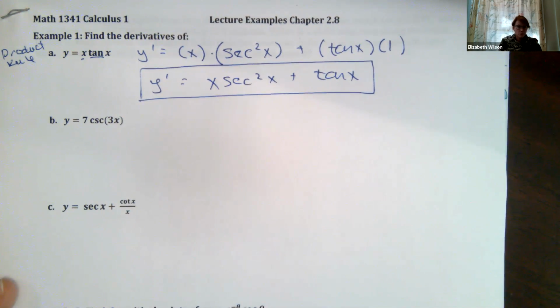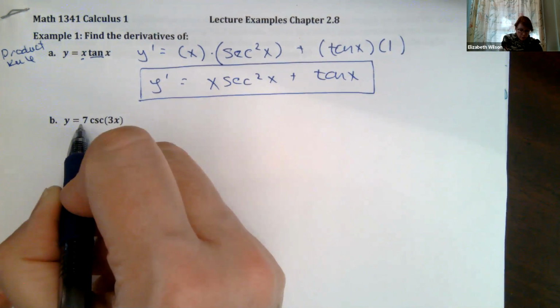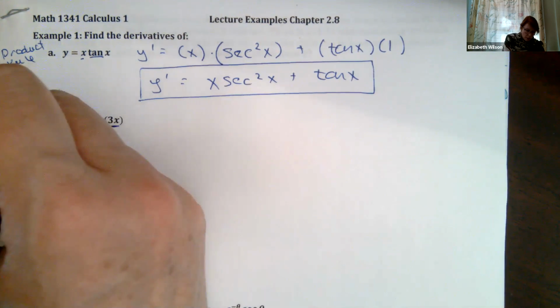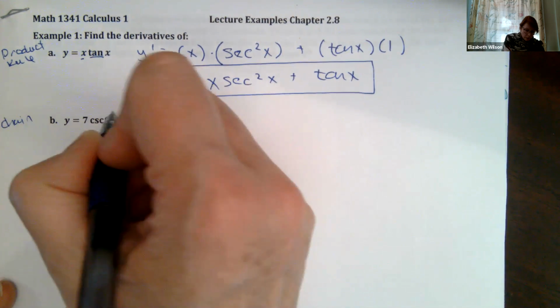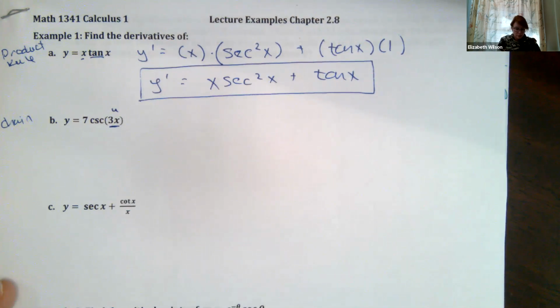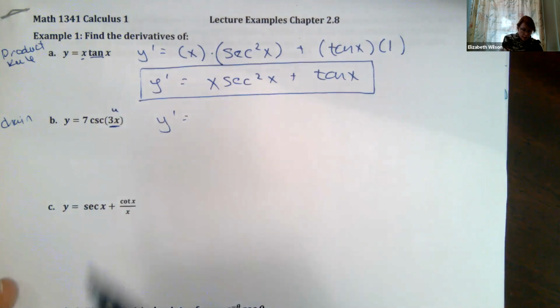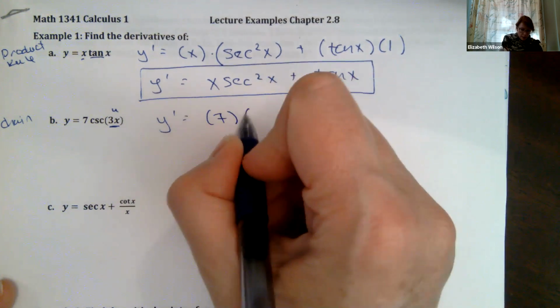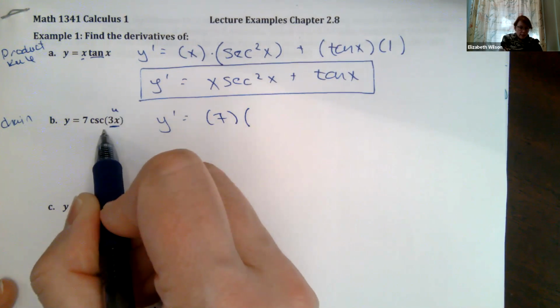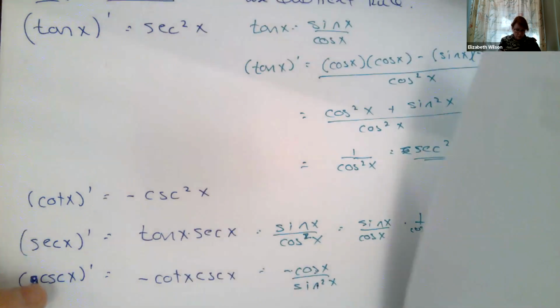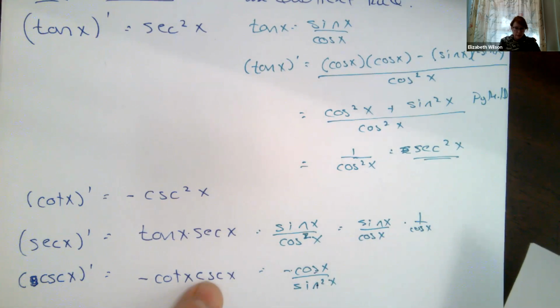Okay, this one here, 7 times the cosecant of 3x. 3x, that's my chain rule I need to think about. You can think about that as like a u, right? So when I go to take that derivative, I have my coefficient. Okay, I have cosecant. I need to take the derivative of cosecant. Well, we said cosecant derivative was minus cotangent of x, cosecant of x.